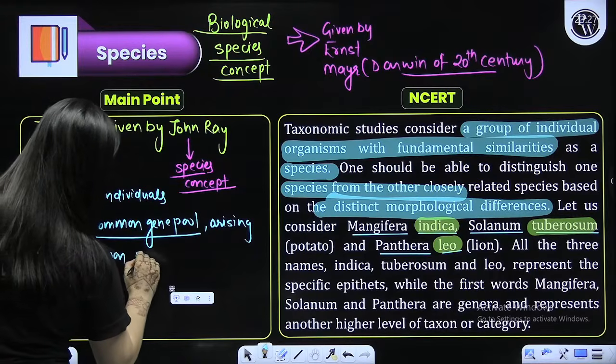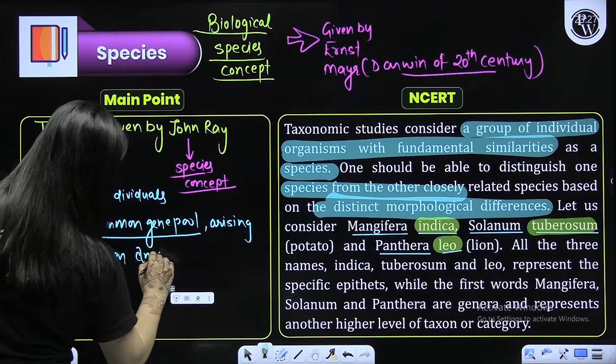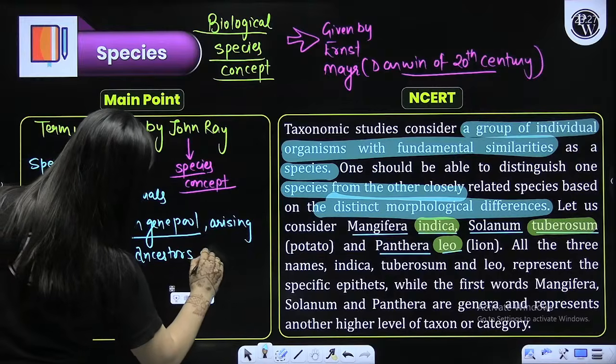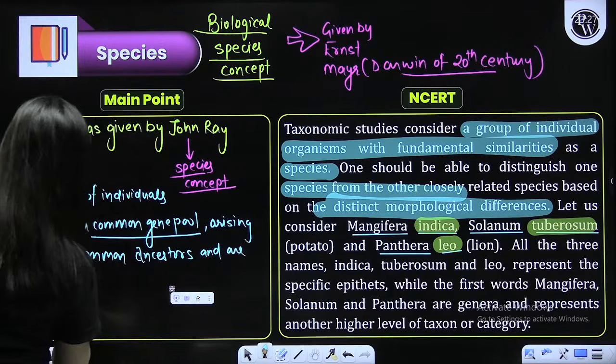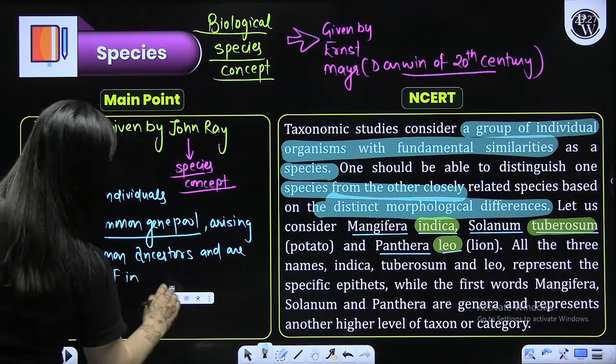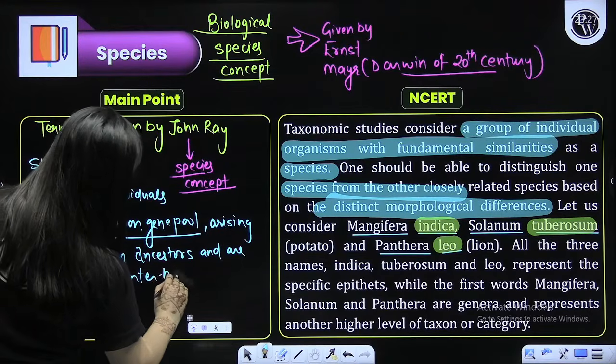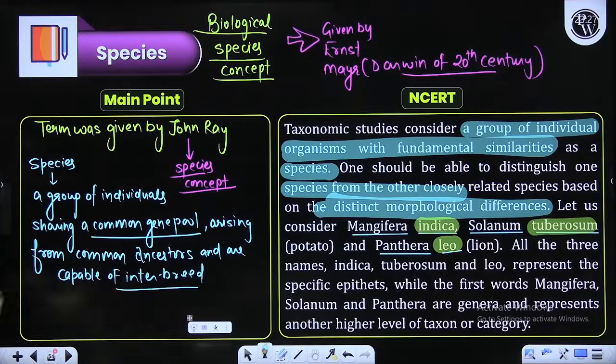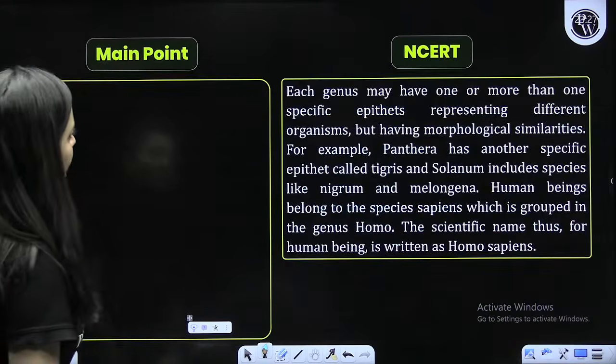and are capable of interbreeding. Matlab they can interbreed, plus they can give birth to fertile organisms as well. Common gene pool is there, common ancestor is there. Is that clear? So there are morphological differences. On the basis of that, we can differentiate them, right, beta?